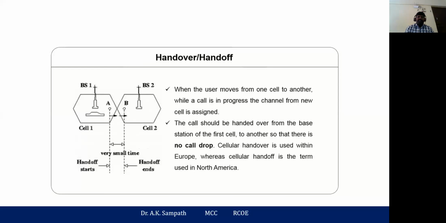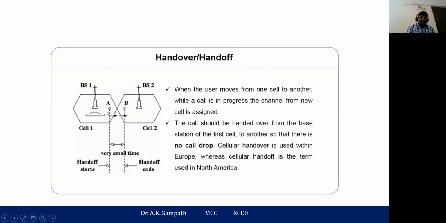Next, we'll discuss an important topic, which is handover, or handoff. As I mentioned earlier, when a user moves from one cell to another cell while a call is in progress, a channel from the new cell is assigned. Here is an example which illustrates the process of handover. This is base station one, with a tower, which provides coverage up to this part.